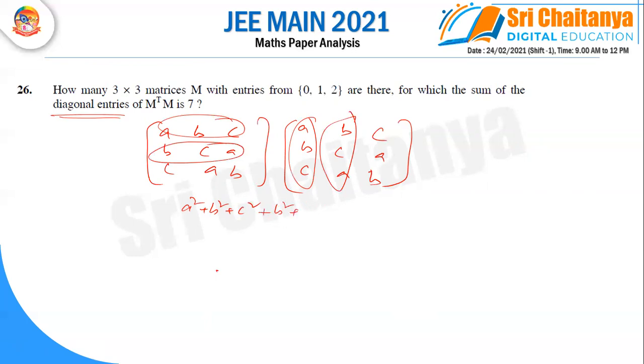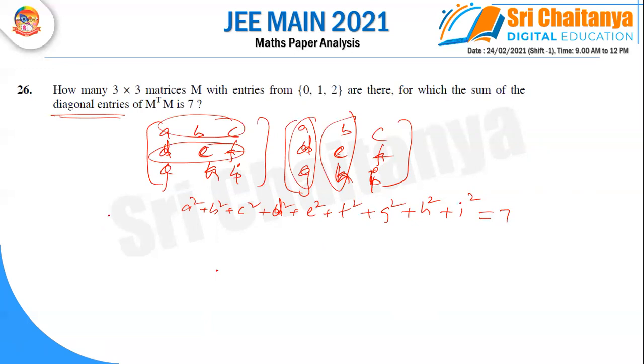They are not saying the elements are the same, so it is D, E, F, G, H, I. Here also I take D, E, F, G, H, I. When calculating, you get D square, E square, F square, G square, H square, I square. We are calculating the diagonal values. The sum of all the diagonals is 7.